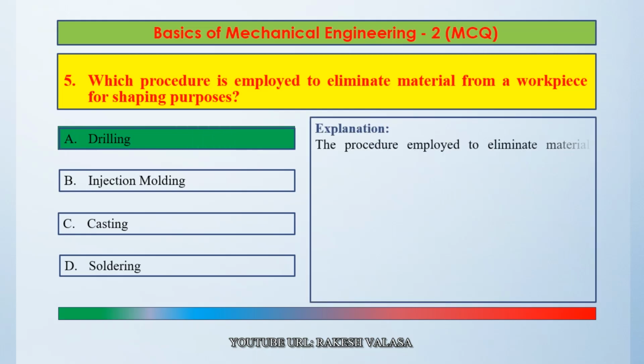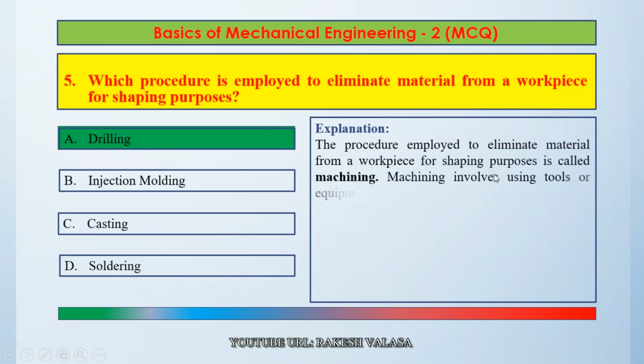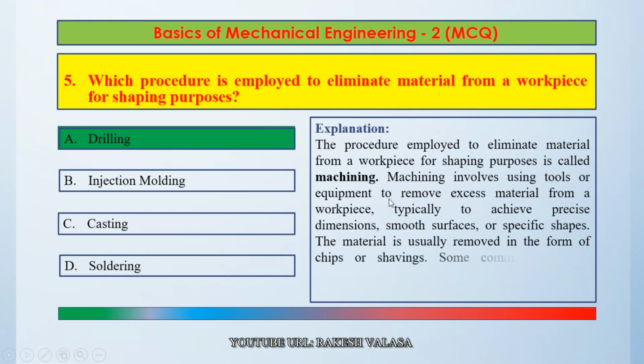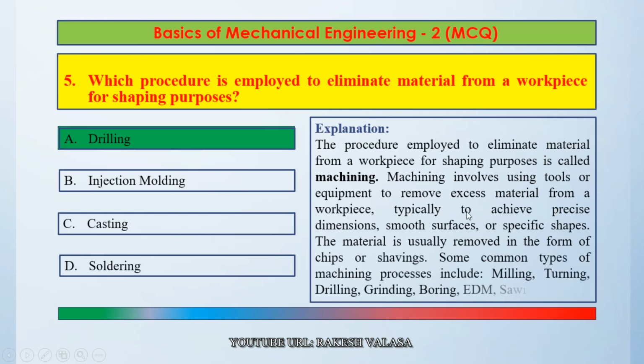The procedure employed to eliminate material from a workpiece for shaping purposes is called machining. Machining involves using tools or equipment to remove excess material from a workpiece, typically to achieve precise dimensions, smooth surfaces, or specific shapes.